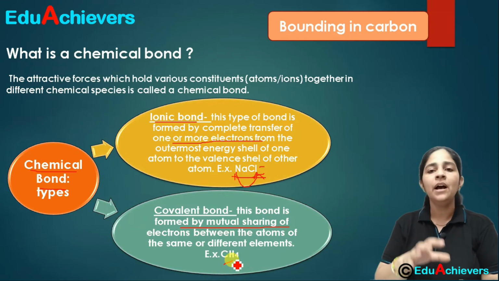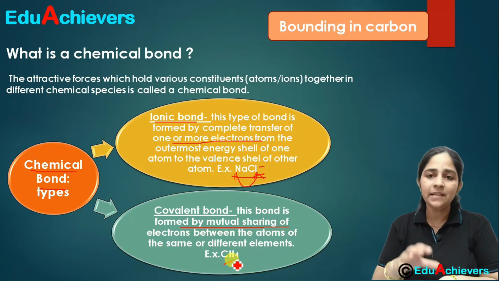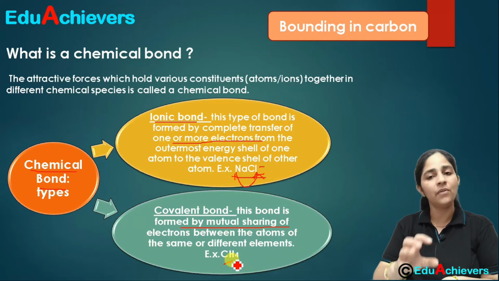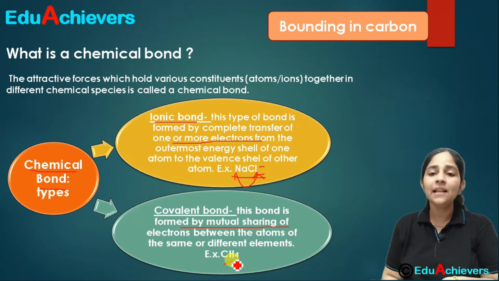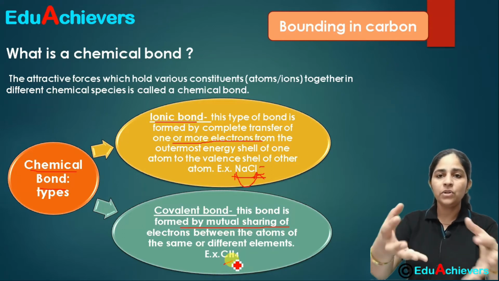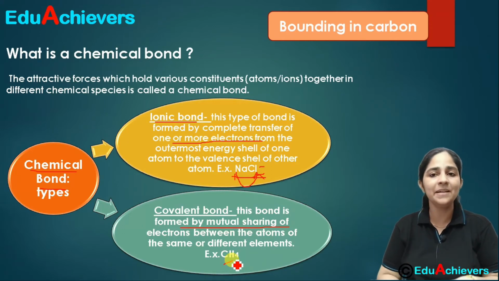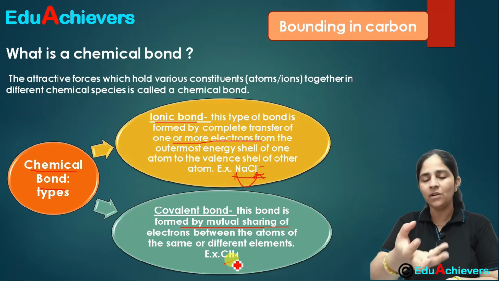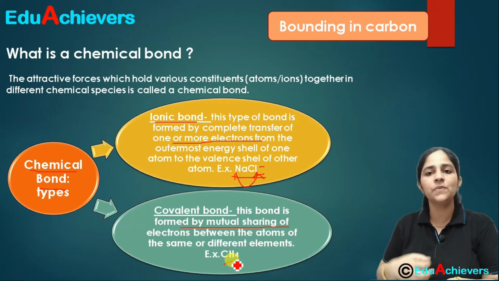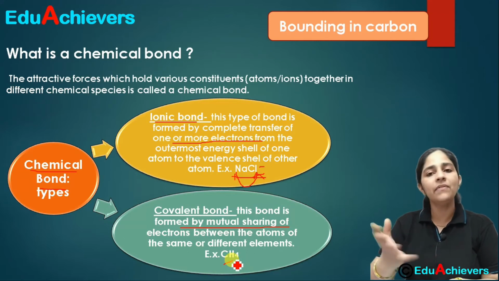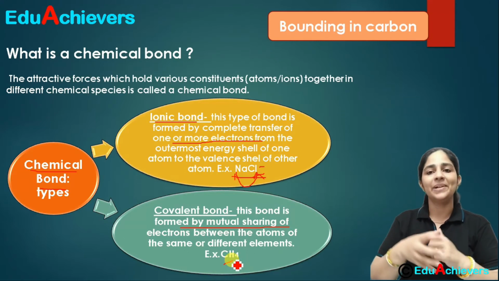To gain stability, it needs 8 electrons in the outermost orbit, but it still has 4. So it needs 4 more electrons to gain stability, but that is not possible. It cannot pull away 4 electrons from other atoms, it cannot hold them together, and it cannot give away also. So what does it do? It shares.